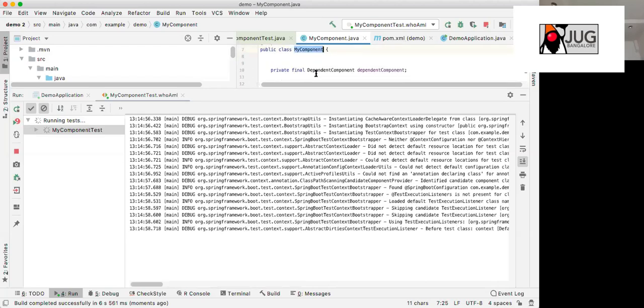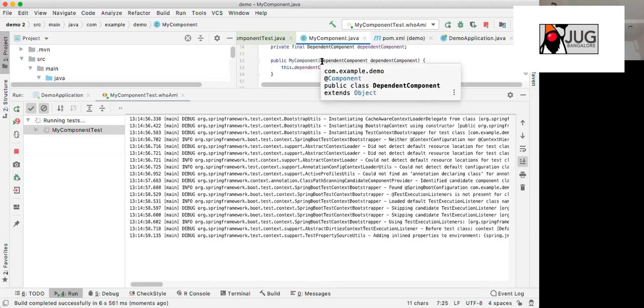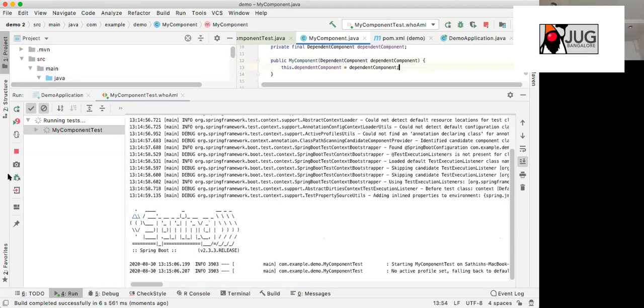When this is loaded, Spring will check for the constructor, and in the constructor it is accepting a parameter. Then it will check whether there is any bean of that type, and it will load that also. It will autowire it automatically.